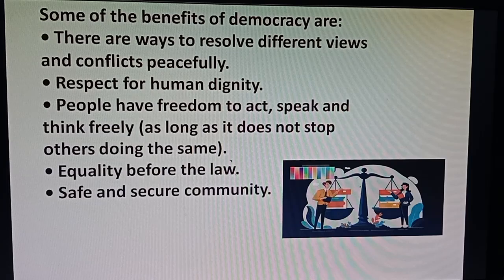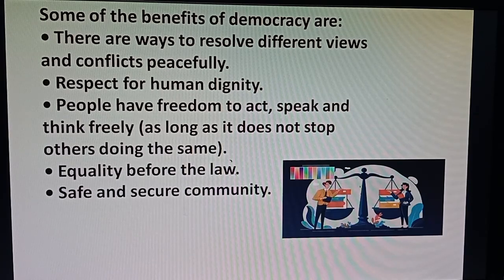This is not only in the context of India; I am talking about where a democratic setup is followed. These are the basic benefits and basic merits of a democratic form of government.